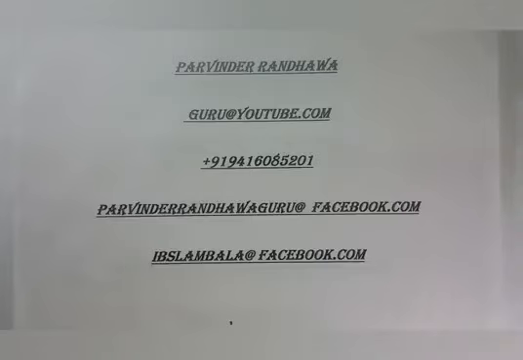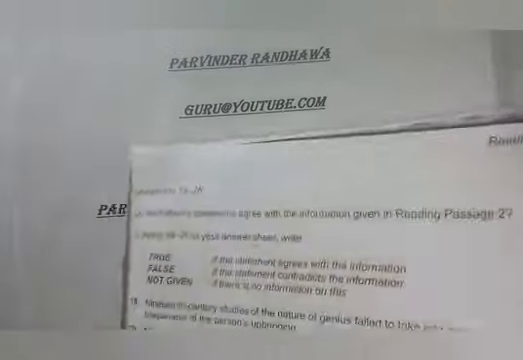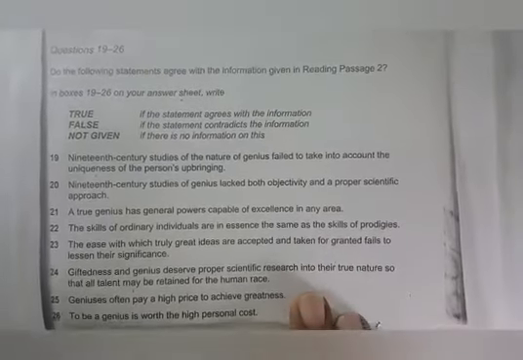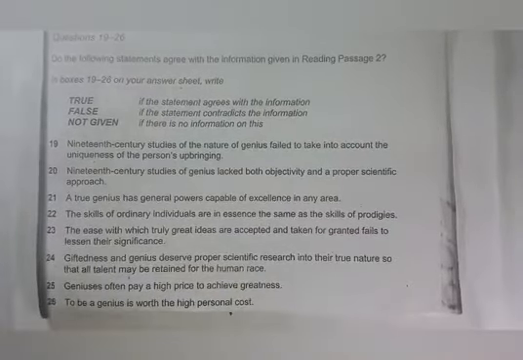This video is based on the reading tips. In this video I have selected true, false and not given, and the questions are from 19 to 26 which we have to do. This is taken from the Cambridge 8 test 3, and I am trying to do these true false questions which are based on nature of genius.